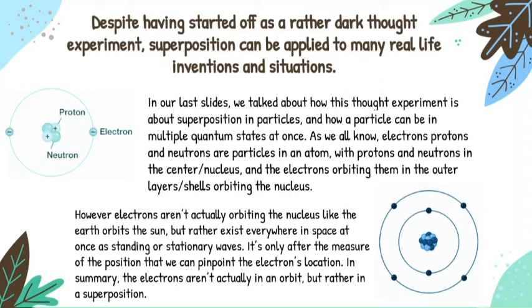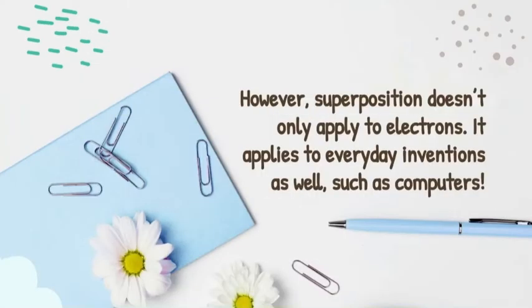However, electrons aren't actually orbiting the nucleus like the Earth orbits the Sun, but they rather exist everywhere in space at once as a standing or stationary wave. It's only after the measure of the position that we can pinpoint the electron's location. In summary, the electrons aren't actually in an orbit, but rather in a superposition. However, superposition doesn't only apply to electrons, it applies to everyday inventions as well, such as computers.